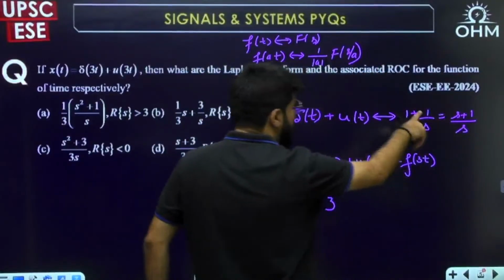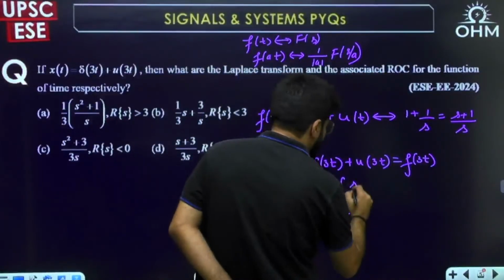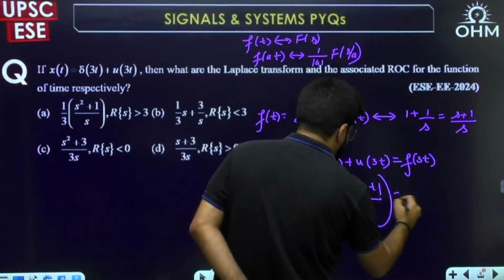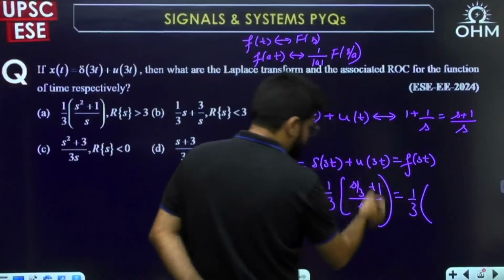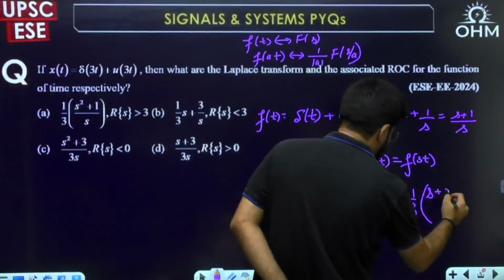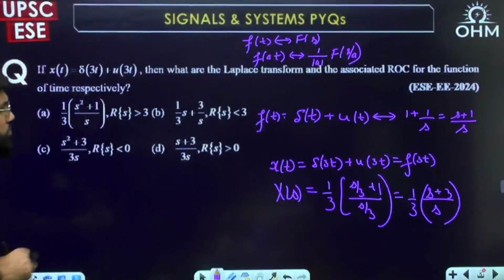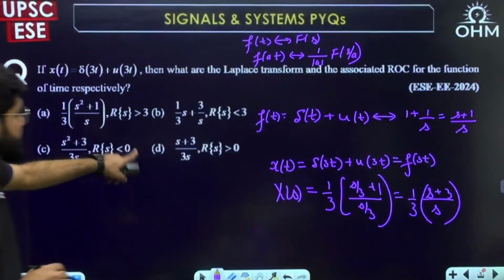So in this function, you replace s by 3: s by 3 plus 1 upon s by 3. If I multiply throughout by 3 here, it becomes s plus 3 upon s, into 1 by 3. So s plus 3 upon 3s.